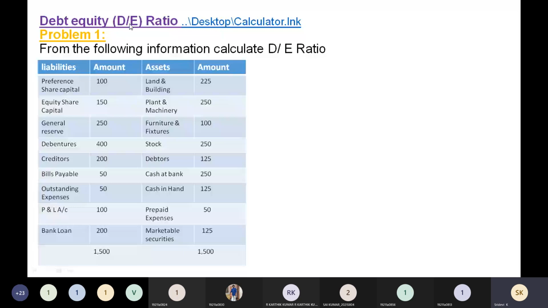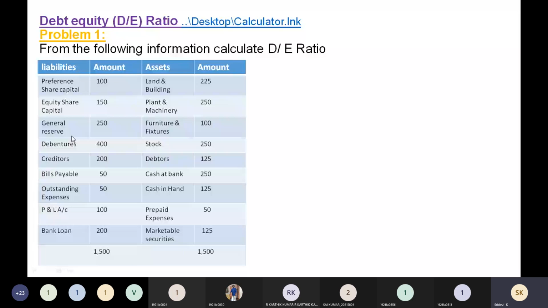Okay. So see here, preference share capital is given, equity share capital is given, general reserves are given. So all these come under the insiders funds. And debentures come under the outsiders funds, and any more are there. Profit and loss account is there, which comes under the insiders funds.